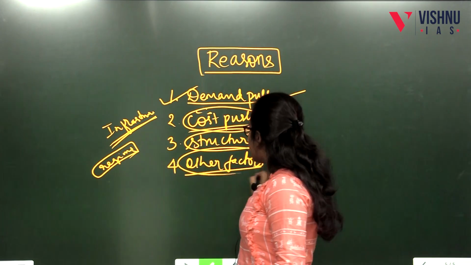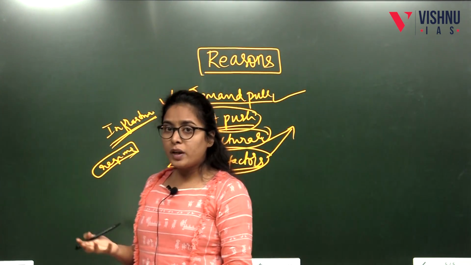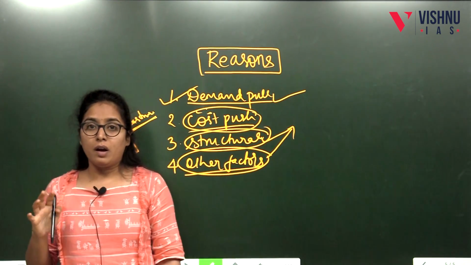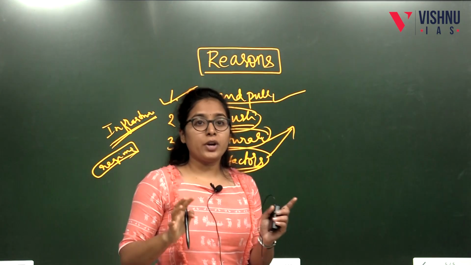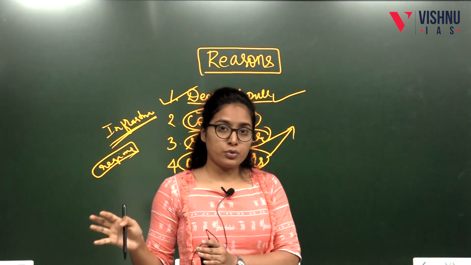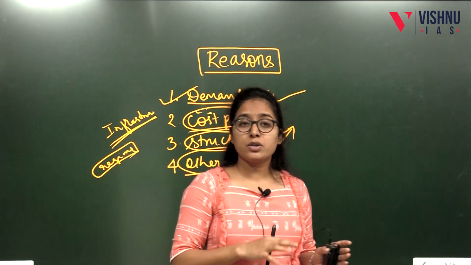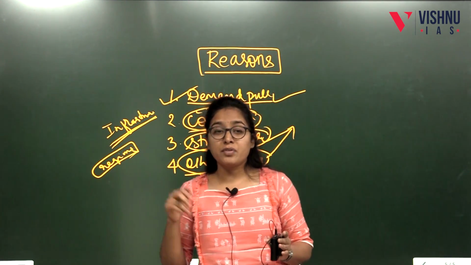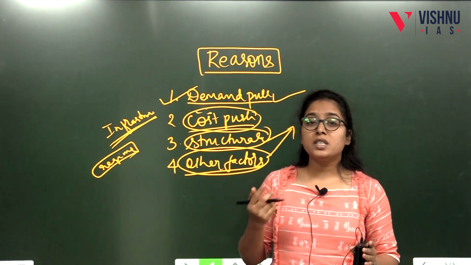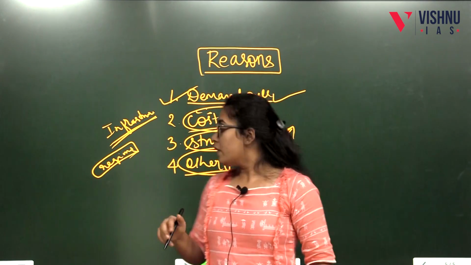Then other factors can be like hoarding. Hoarding means the people intentionally keep the commodity in a storeroom, and when scarcity of the goods comes, they take advantage of that situation and artificially increase the price of the goods. So, inflation is created artificially in the economy.